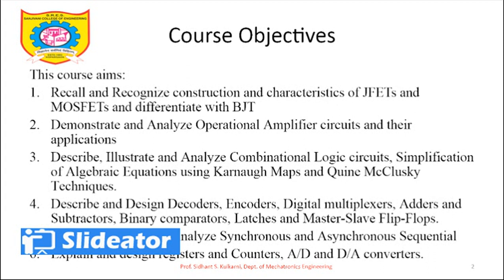What is the third course objective? Describe, illustrate, analyze combinational logic circuits. Now see, the name of the subject is analog and digital. So the first 2 course objectives aim at understanding the analog part, and the third course objective aims at understanding the combinational or logical part. So describe, illustrate and analyze combinational logic circuits, and simplification of algebraic equations using the Karnaugh map,